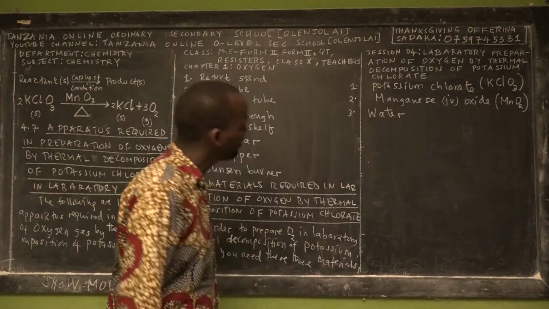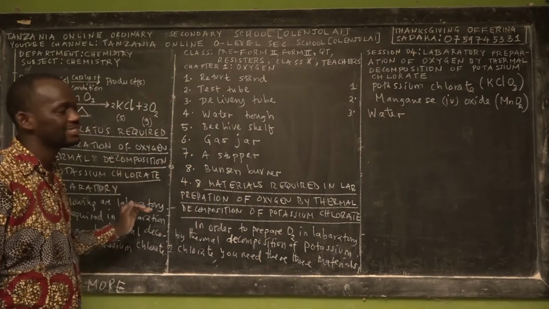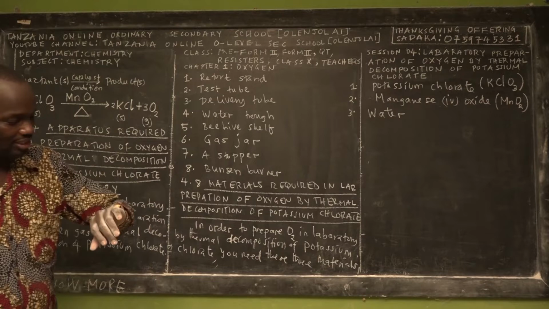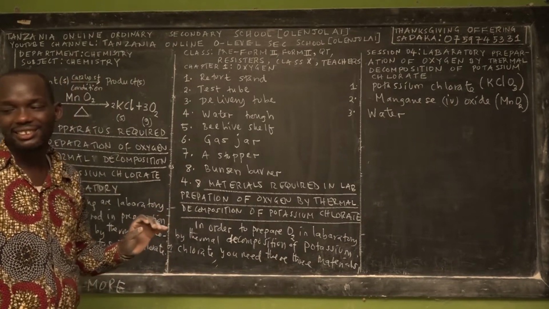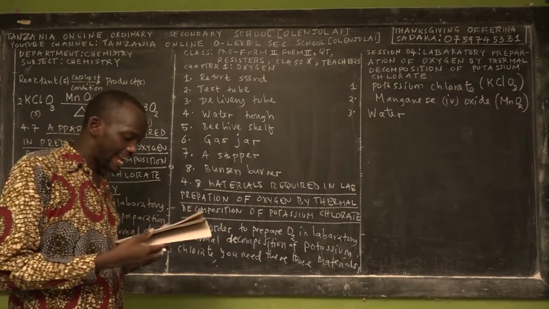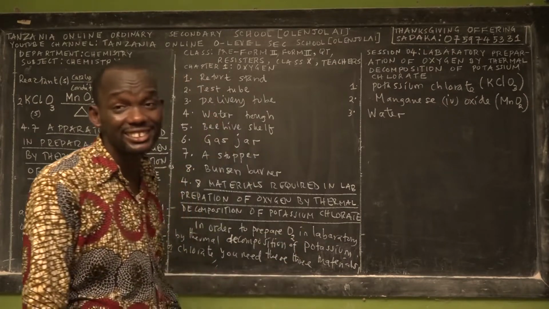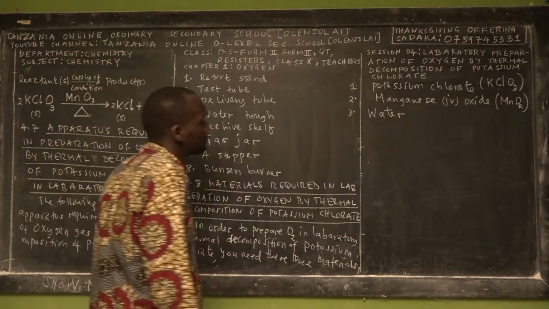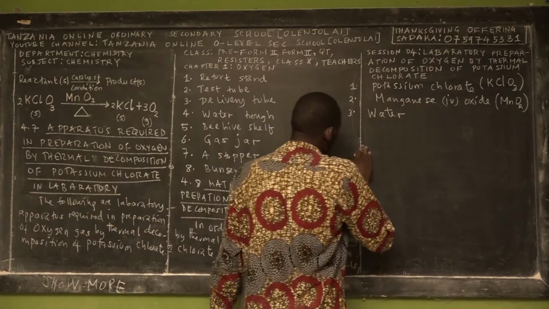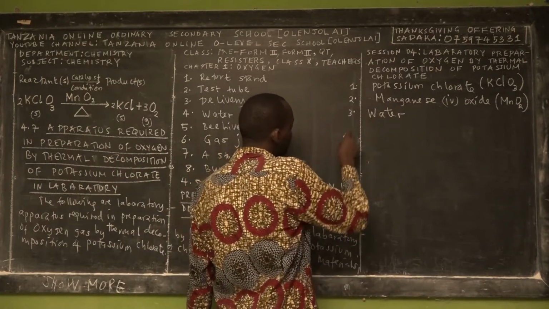Ladies and gentlemen, do you know where we are heading? We are going to the last part of session 4. And the last part is called what? Diagrams of laboratory preparation of oxygen by thermal decomposition of potassium chlorate. And this is the response to homework 3.